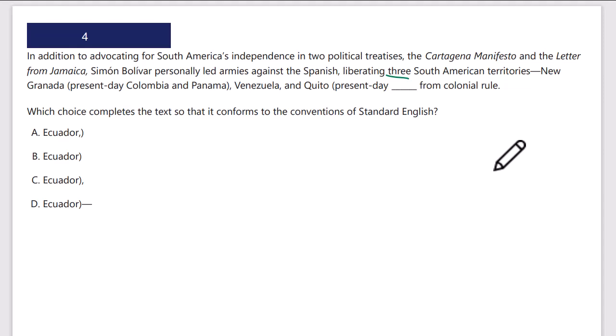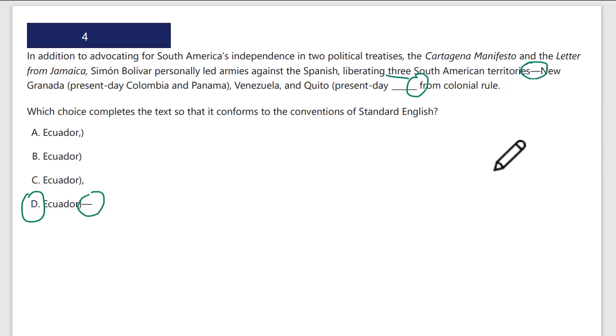So this is interesting. Be careful here. These 3 territories are being separated from colonial rule. So the territories themselves are going to be inside long dashes, because the from colonial rule should be outside the long dash. It's not part of the parenthetical. Right away, I think D is going to be the answer. Let's take a quick look.